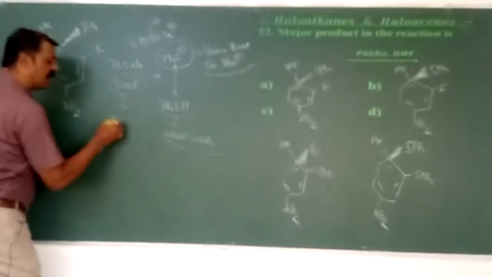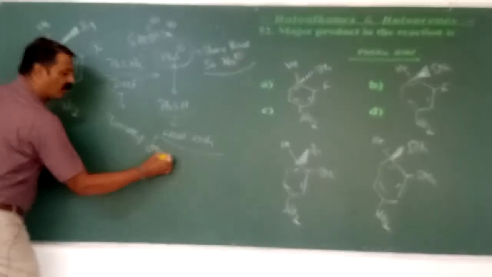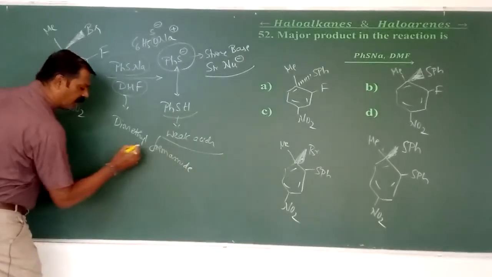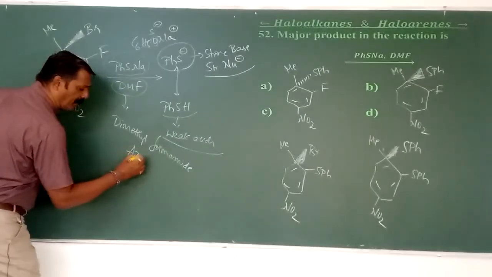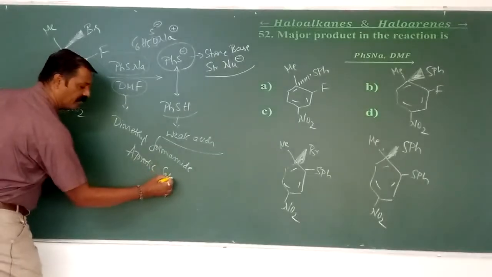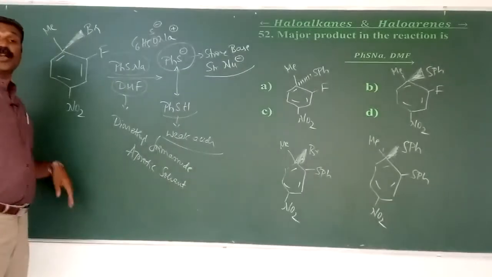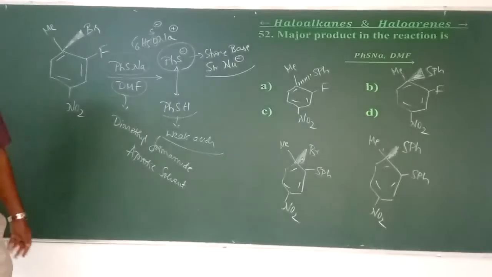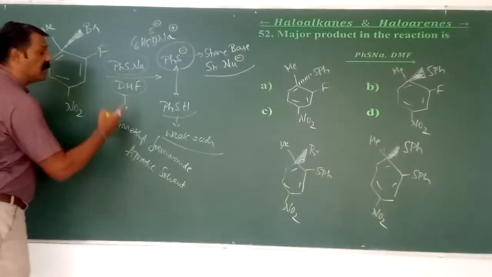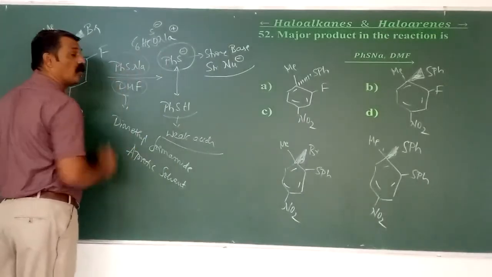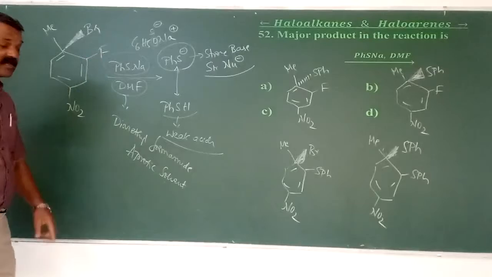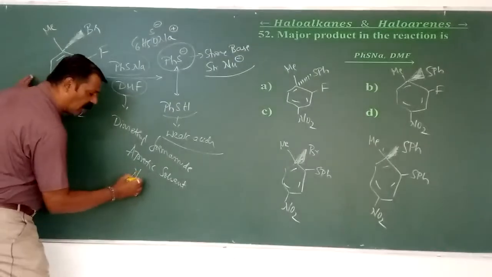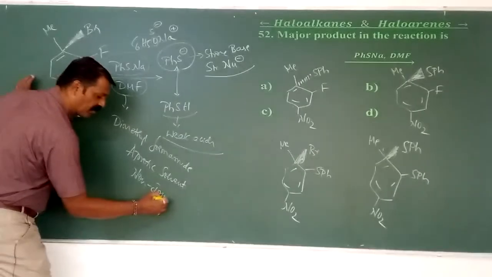What is it called? Dimethyl formamide. Here, it is an example of an aprotic solvent, meaning a solvent which doesn't contain a proton. On that basis, it decides the mechanism. The aprotic solvent is present along with a strong nucleophile, and an aprotic solvent is non-ionizable.